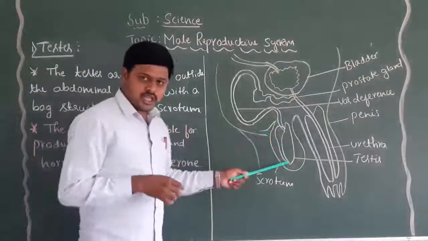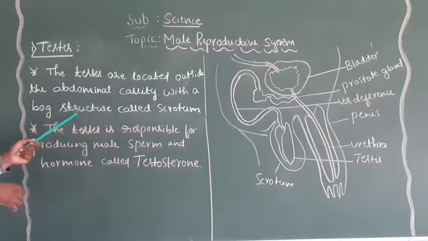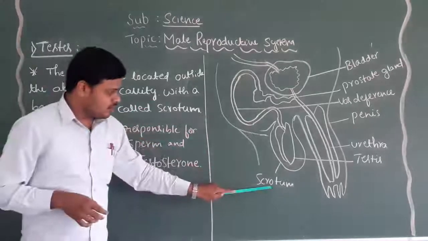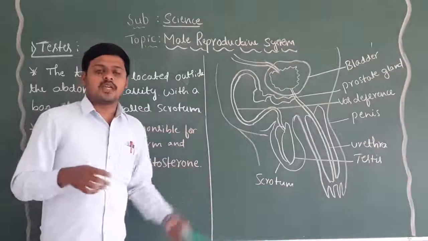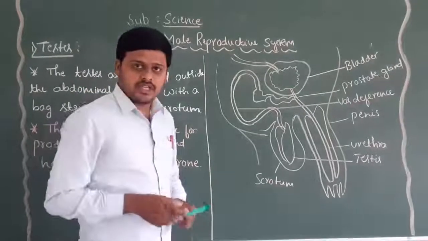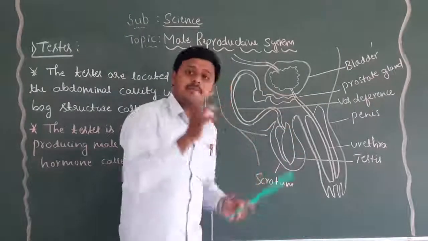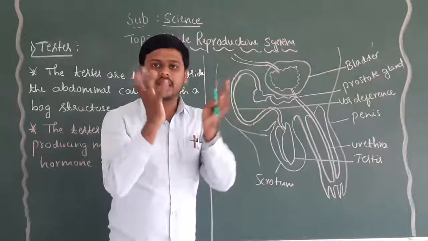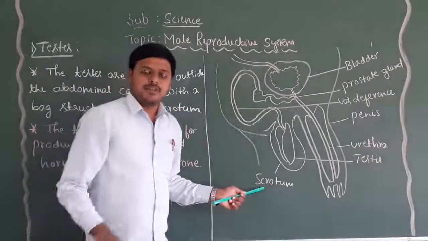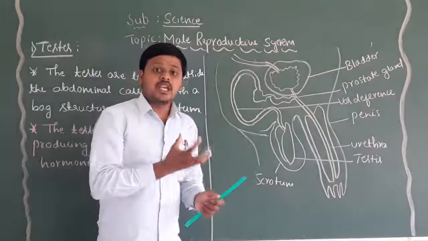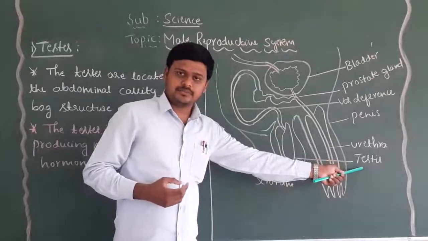The testes are located outside the abdominal cavity in a bag-like structure. That is what we call the scrotum. The testes are located below the abdominal region, and the scrotum looks like a sac-like or bag-like structure. So below the abdominal cavity, outside of the body, these testes are present.